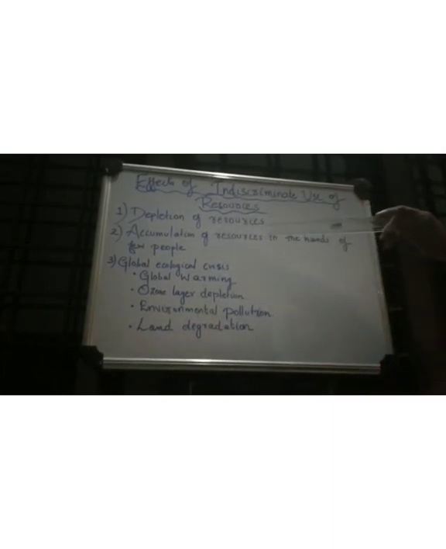Okay, now the next one, accumulation of resources in the hands of few. So these greedy people may be the rich people. So these resources and also their richness may be accumulated in the hands of some rich people in the society. This accumulation of resources in the hands of few people will split the society into two, as haves and have-nots, or rich and poor, and the gap between them may increase.